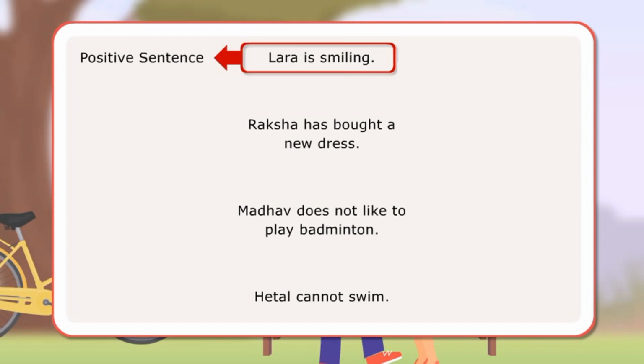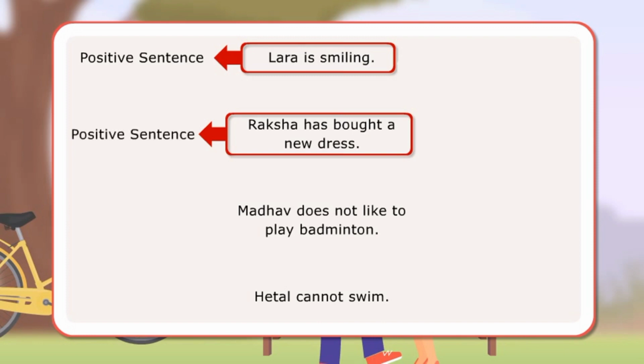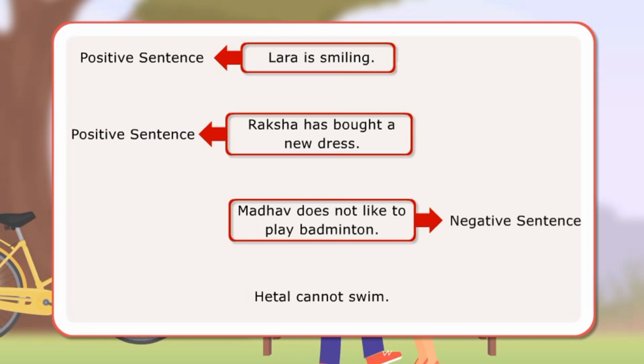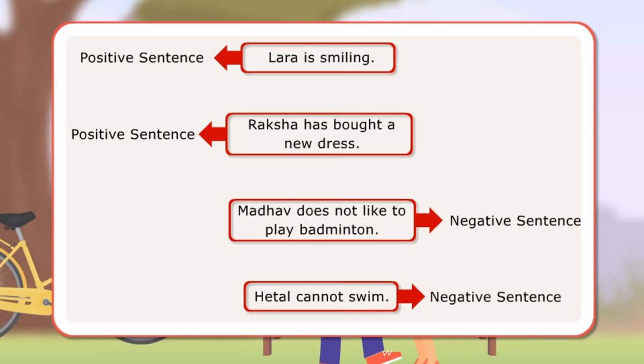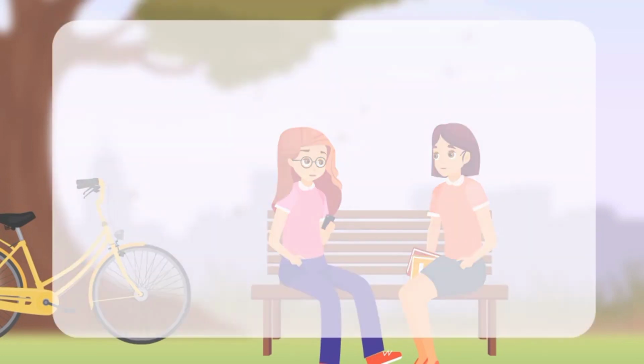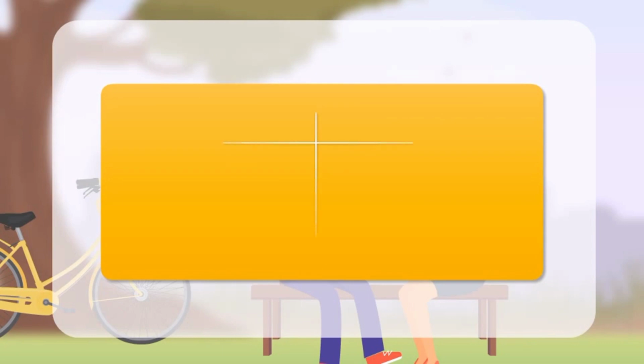The next sentence also affirms that Raksha has bought a new dress, and so is a positive sentence. The third sentence uses does not to tell us something negative. It is a negative sentence. The last sentence is also negative since it expresses something negative by using cannot. Here are few more examples of positive and negative sentences.